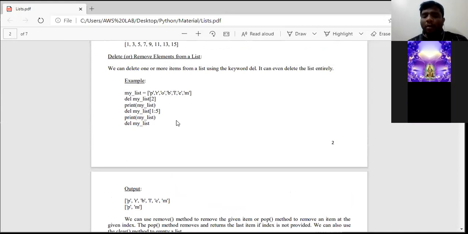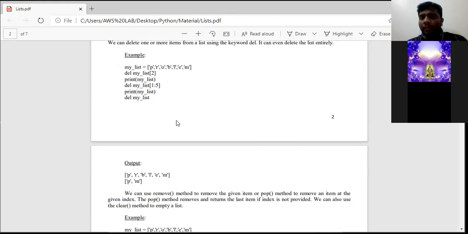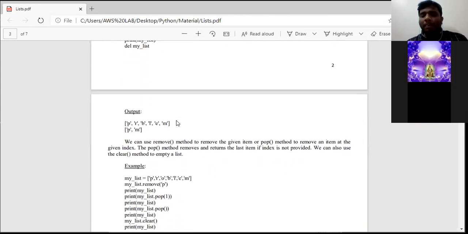So now we shall see what is the difference between the remove method, pop method, and clear method. Simple. The clear method removes all the elements in a list. Suppose a list has 10 elements, when we write clear, it removes all the 10 elements and returns an empty list. So the clear method clears all the elements in a list and keeps only the empty list. That is the first one. In the remove method, whichever element we say to remove, that particular element will be removed.